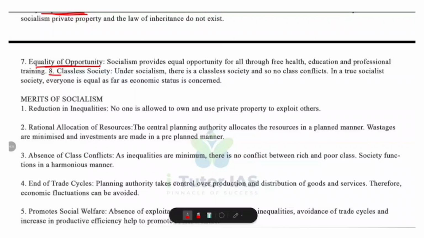And the final feature is classless society. Not class struggle, this is classless society. The ultimate goal of socialism is a classless society. That means there are no rich or poor classes based on ownership of resources. Since wealth is distributed equally, class conflicts are minimized. So in a true socialist society, everyone is economically equal even if they perform different types of work. So remember, socialism focuses on equality, planning and welfare.